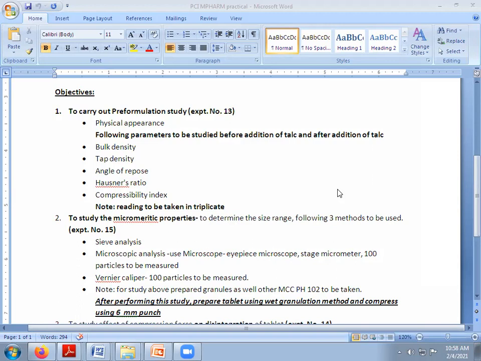After completion of this practical, we will come to know the effect of the ingredients and the effect of the process over the size of the granules. Generally we will use wet granulation methods for the preparation of the granules.